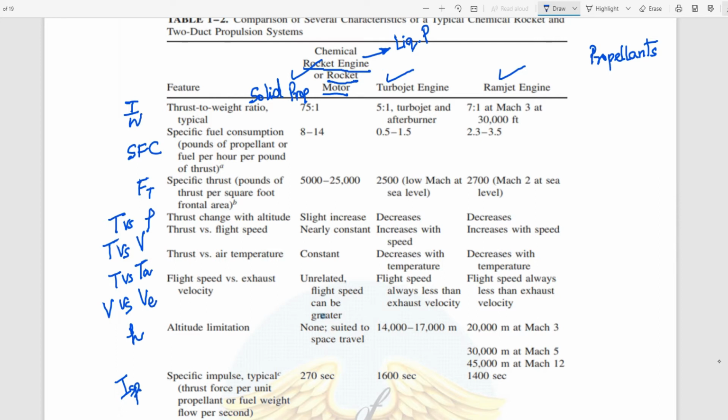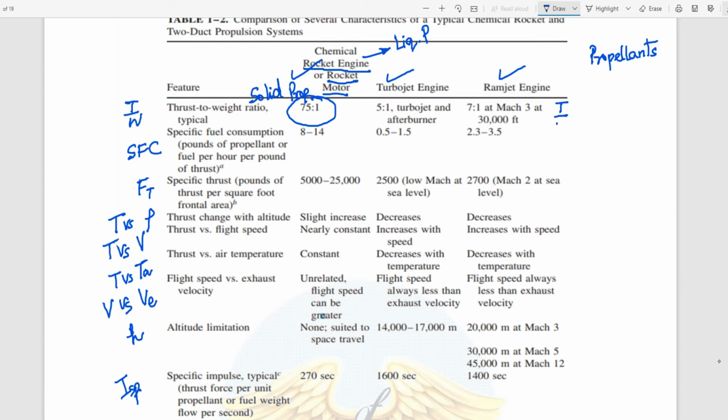So let's see how the thrust to weight ratio differs across these three engines. Please note down these important parameters. If I compare the data, the thrust to weight ratio is so high here.